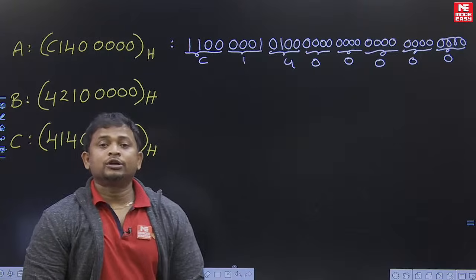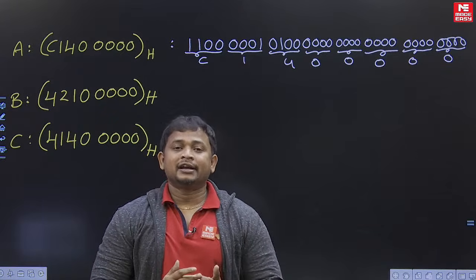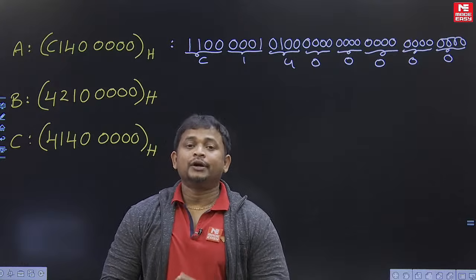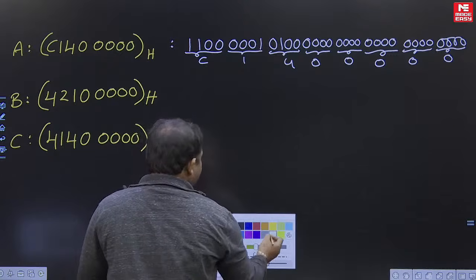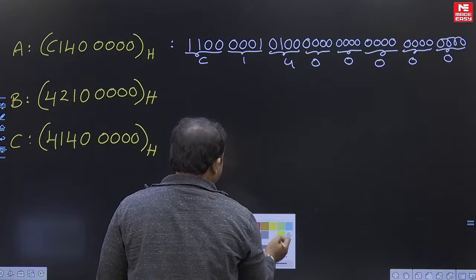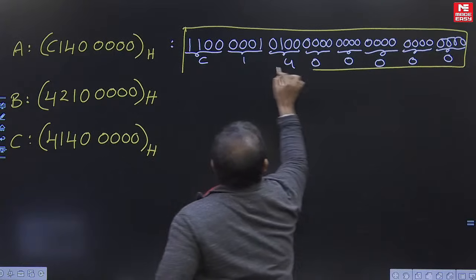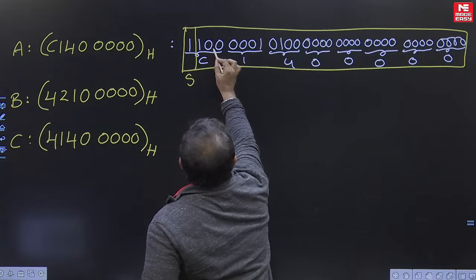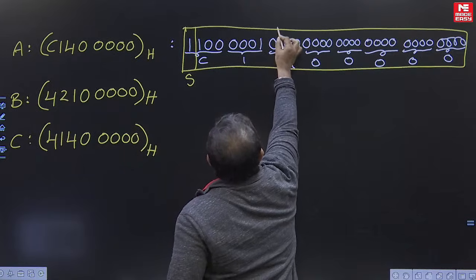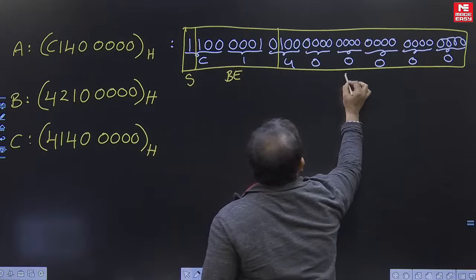In the 32-bit floating point format, 1 bit is allocated for the sign, 8 bits are allocated for biased exponent, and 23 bits are allocated for mantissa. So we are going to take the corresponding structure here. 1 bit used for sign, 8 bits for BE, and 23 bits for mantissa.